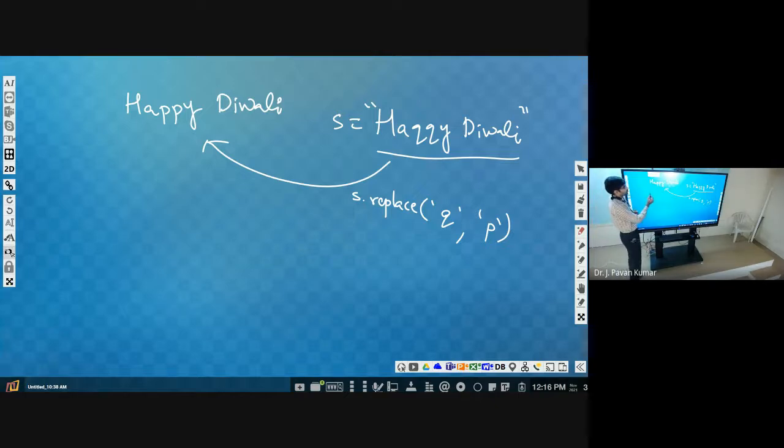Next, I will be giving a string S. I wanted to print the first two and last two characters from this. First two characters and last two characters.